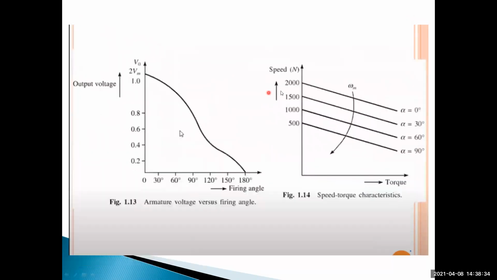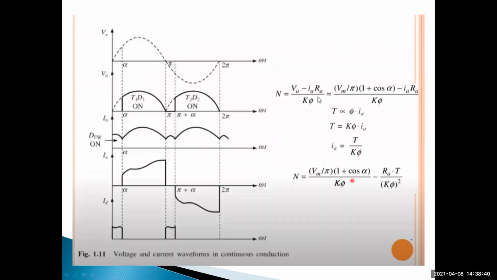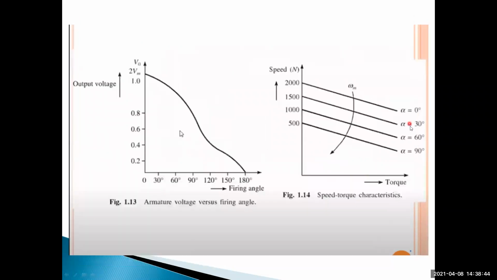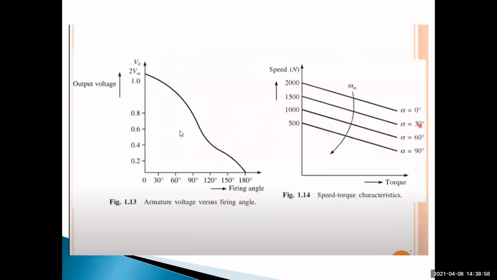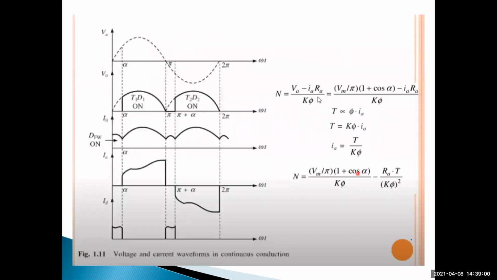Let us assume 2000 rpm at alpha equal to 0. It will change like this. If we substitute alpha equal to 30 degrees, what is the cos value? Cos 30 is root 3 by 2, approximately 0.8. The cos value decreases when the firing angle increases, so this component decreases slowly.